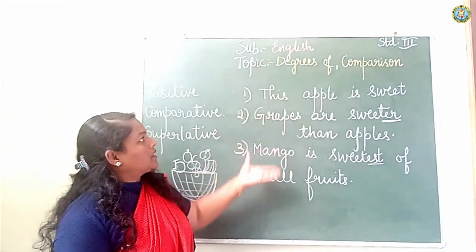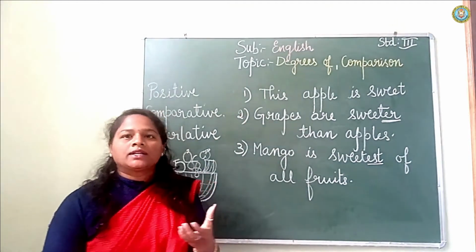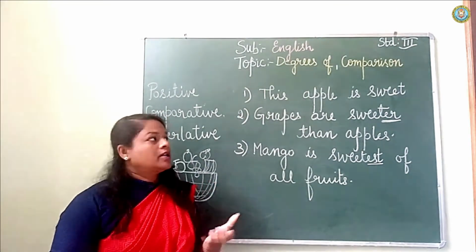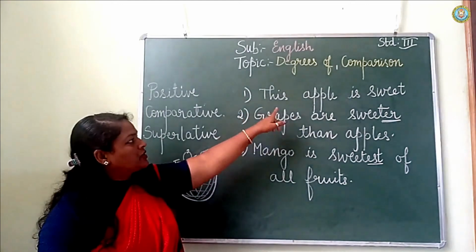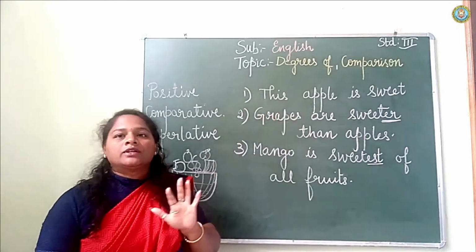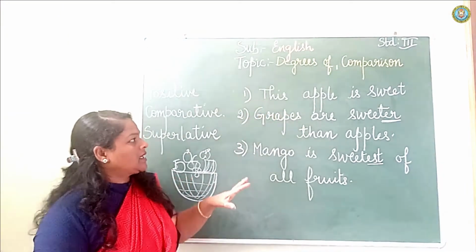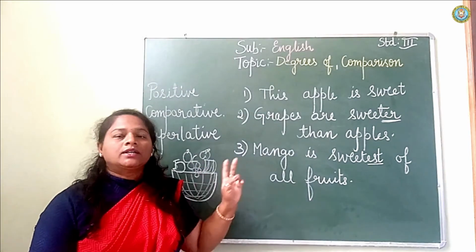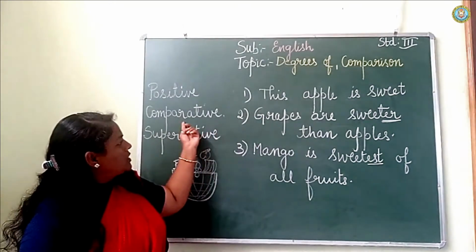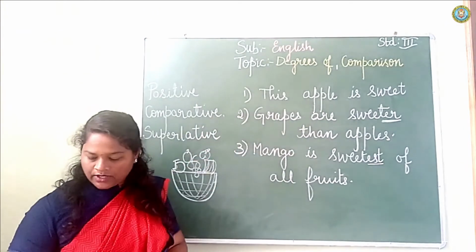This is nothing but degrees of comparison. Only a little part is there for your children. So here, degrees of comparison. This apple is sweet. Here we have not compared anything. The apples are sweet. Here, in a comparative degree, it is an example of comparative degree.